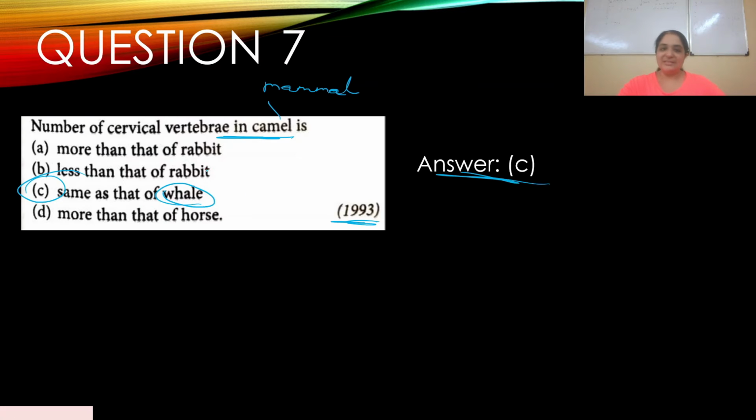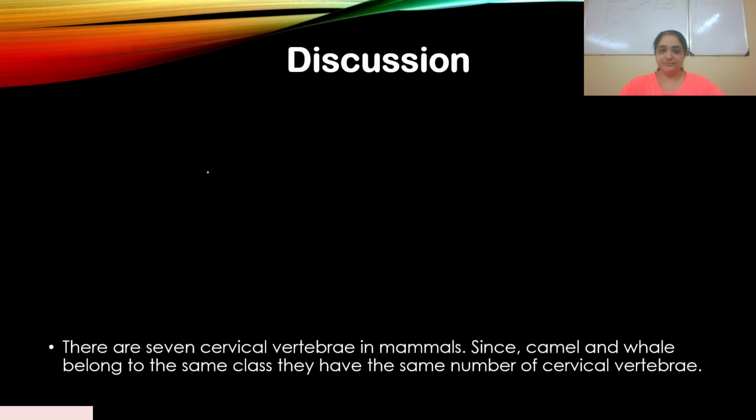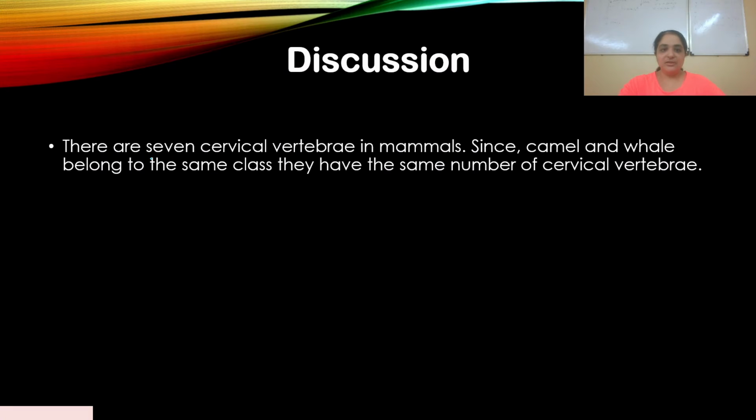So answer is C. Let's go to the discussion. So there are 7 cervical vertebrae in mammals. So since camel and whale belong to the same class, they have the same number of cervical vertebrae. Clear? It was direct, right? No need for much discussion here. And I've already discussed this previously. We just got a question related to this.